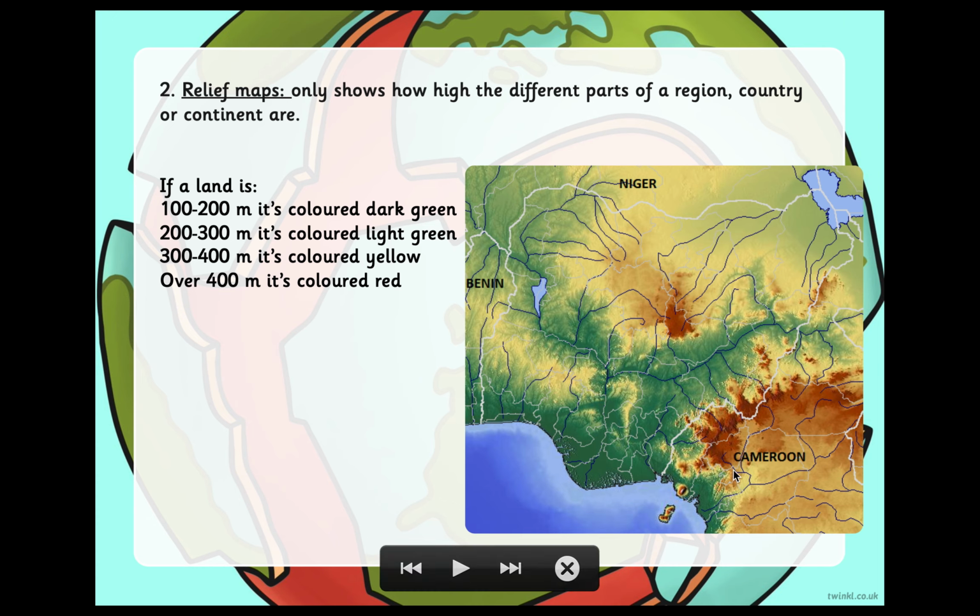we have basically land that's colored dark green, light green here, and then yellow, and then what seems to be orange, but it's reddish parts, and the very red peaks.